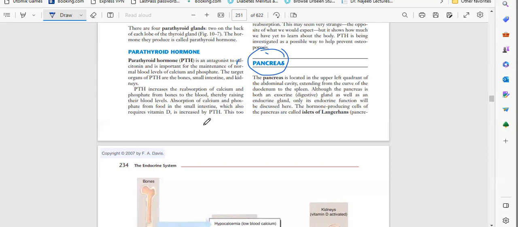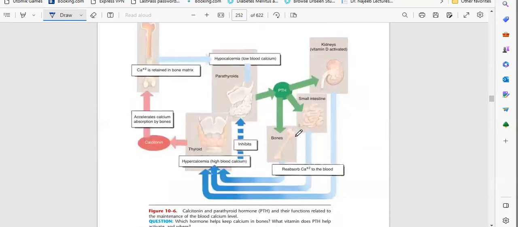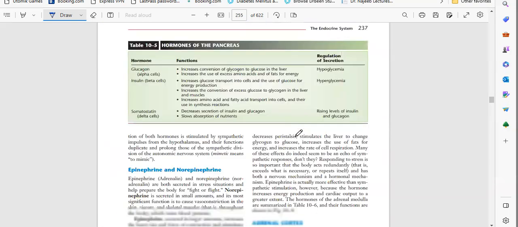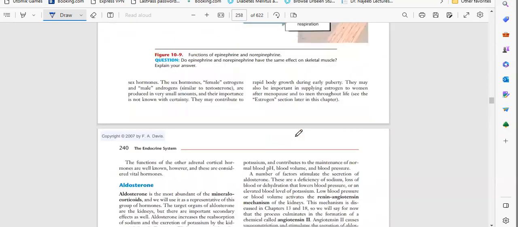And the other function of the pancreas is endocrine, which means it will release its chemical substances into the bloodstream. So what are those substances, and which part of the pancreas produces the endocrine hormones? It is very, very important. So let's go to the image of the pancreas first.